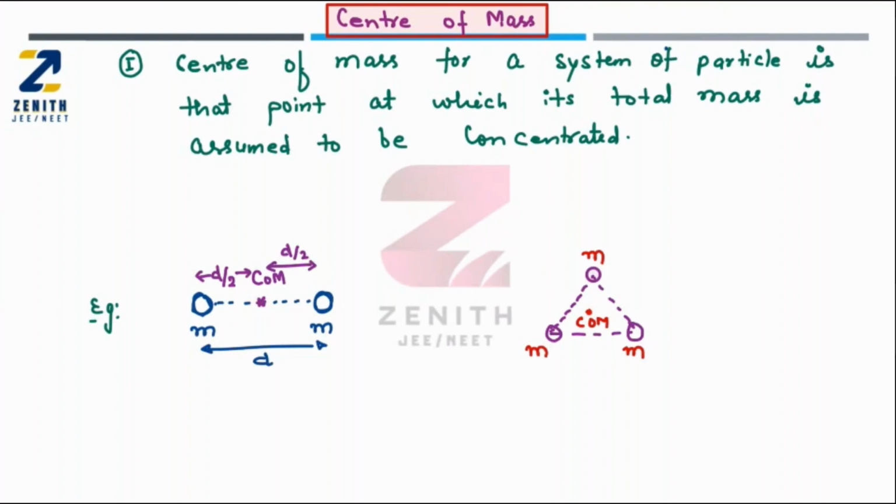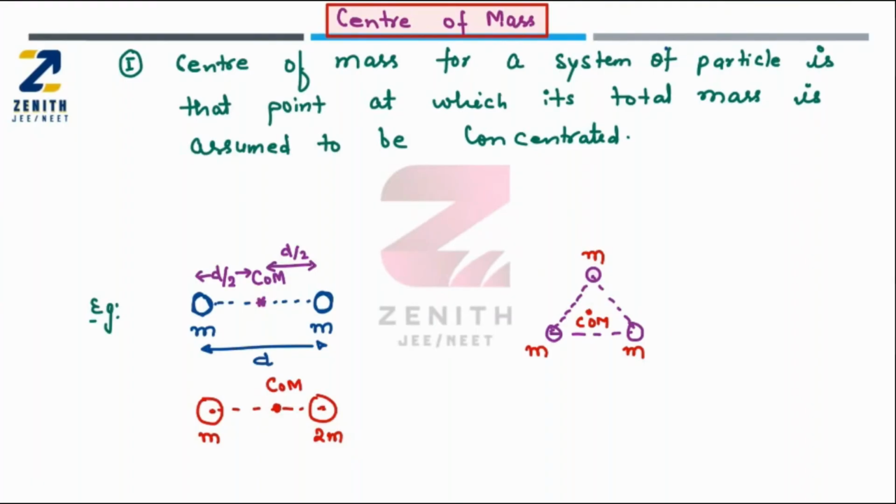Now, if masses are equal, then we can say that the center of mass will be at the midway of this distance. But if the masses are not equal, let us suppose the first mass is m and the second mass is 2m, then we can't say it will be exactly at the center, but it will be close to the heavier mass. That means close to the mass 2m. Okay, that I will discuss later on. So this is one way to define the center of mass.